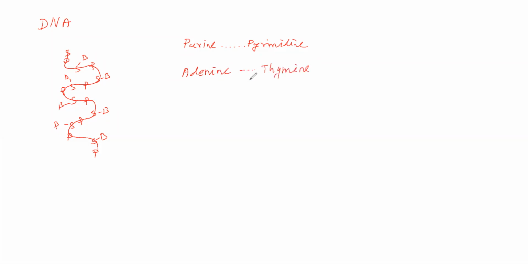Adenine is making hydrogen bonding with thymine. Next, purine guanine is making hydrogen bonding with cytosine. Sir, how this hydrogen bonding will be there, that we will see. Now we will take the adenine-thymine hydrogen bond.